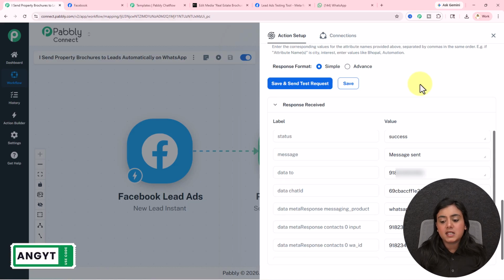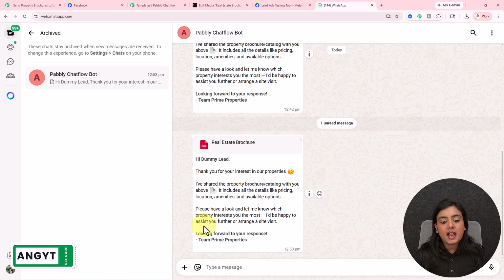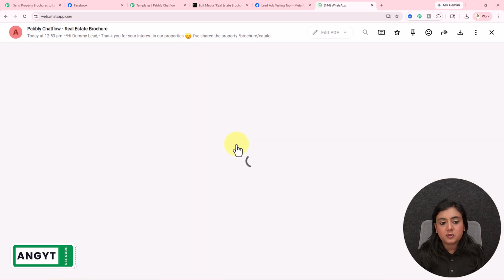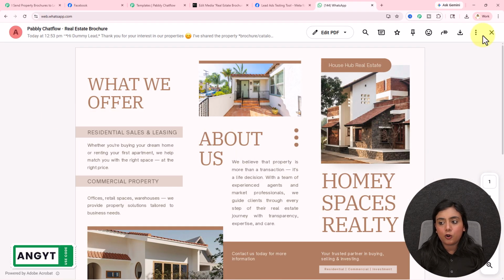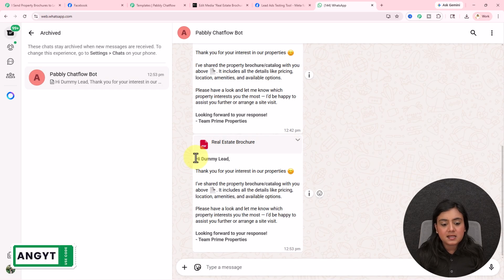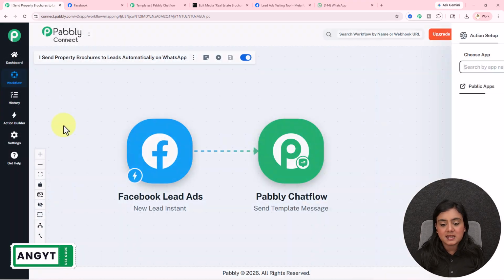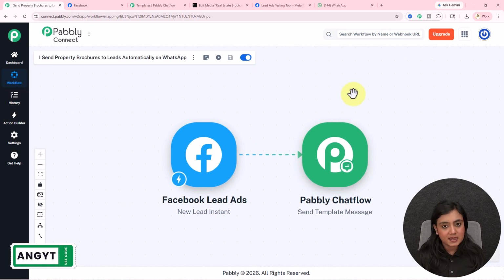And I've received this response, which is a positive response. Added by WhatsApp, you will see I have received this message with the attachment of the same property catalog of my business. And you can see the same template message with my variable that was dummy lead has now been forwarded. So as now this message has forwarded successfully, this means this entire connection has now been created. Now whenever a new Facebook lead in your business is going to be generated, towards the lead with the attachment of the property brochure, a WhatsApp message is going to be forwarded.